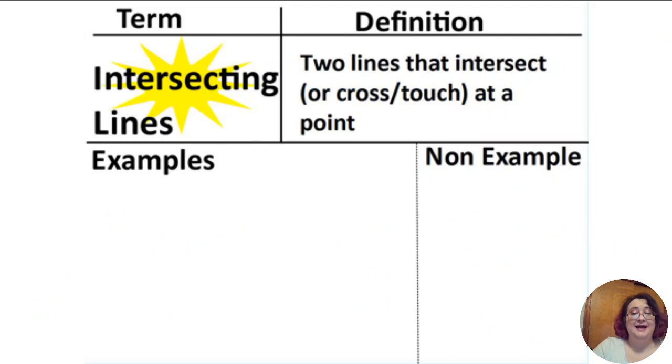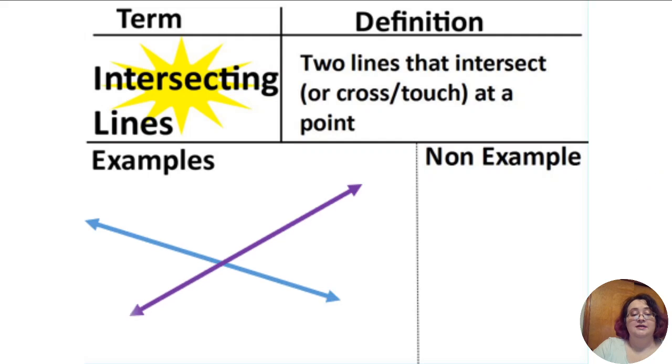All right, let's get back to lines for just a minute. We have intersecting lines, lines that intersect or cross or touch at a certain point. So they intersect right here. So those are intersecting lines. To not intersect, they would have to be parallel lines. We'll talk about that here in just a second. But you see these will keep on going and they will never cross or touch.